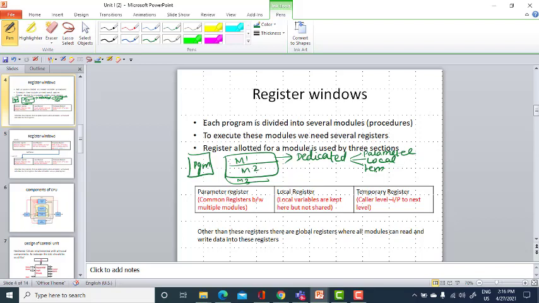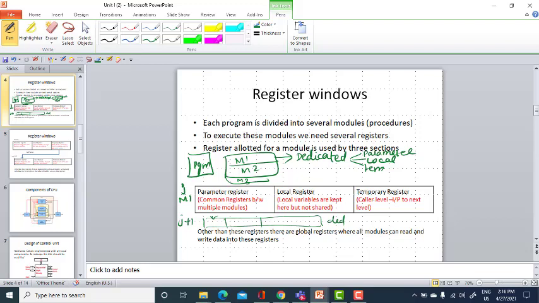This is otherwise said to be the caller level register, and this temporary register will act as an input to the next level, because this is module 1. Let it be level J. Similarly, you will be having J plus 1 module. Also, you will be having these 3 sections, and the data can be passed from the temporary register of the J module to the parameter register.